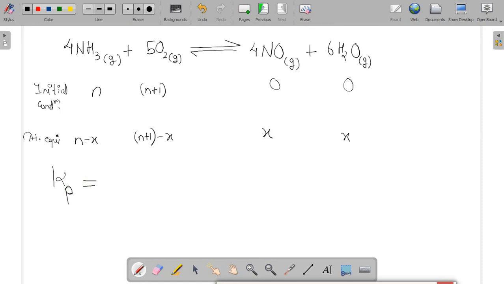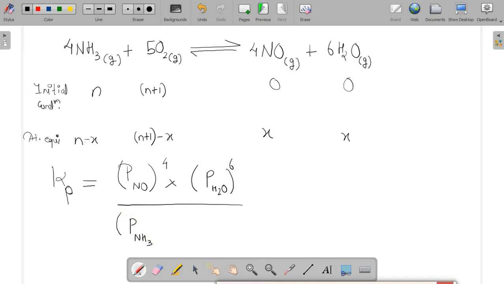Kp is equal to P of NO to the power 4 into P of H2O to the power 6, whole divided by P of NH3 to the power 4 into P of O2 to the power 5.